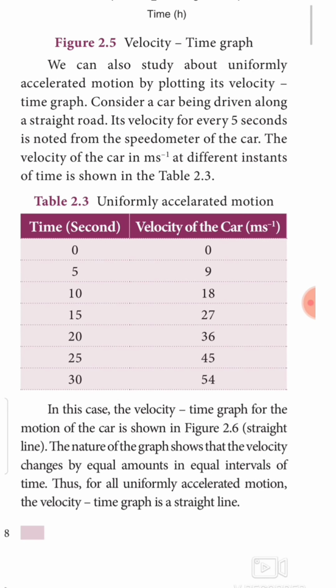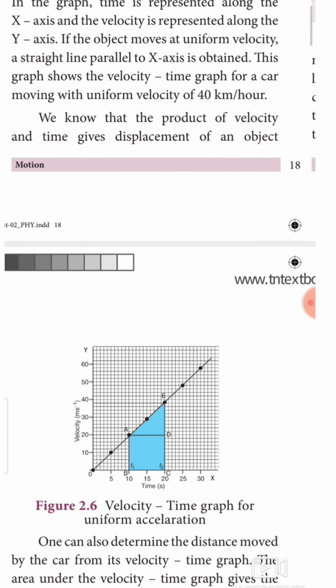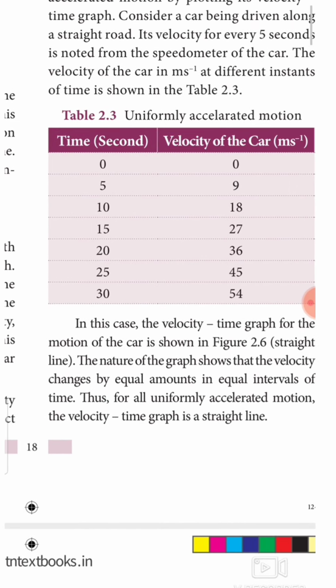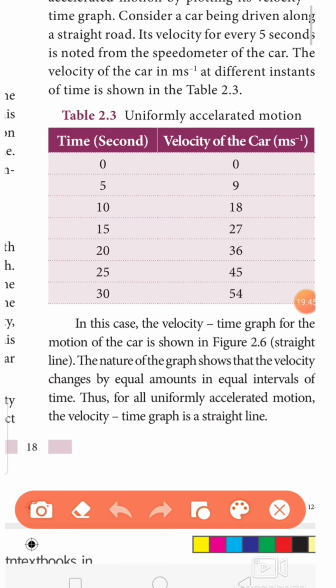another graph which has a uniformly accelerated velocity. What is the meaning? With respect to equal intervals of time, the speed is equally raised, which is shown in the table clearly. Okay, see, at 0 second the velocity is 0. At 5 seconds velocity increases to 9 meter per second. At 10 seconds, after 5 seconds, equal interval of time, 18.